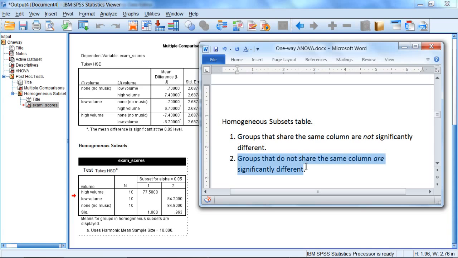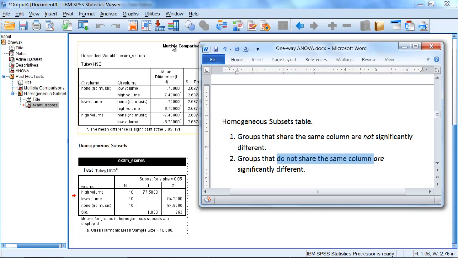However, once again, groups that do not share the same column are significantly different. So notice that the high volume group is in its own column. It doesn't share the same column with low and none, which is right here. So since they don't share the same column, this indicates that low volume and none are in fact significantly different than high.